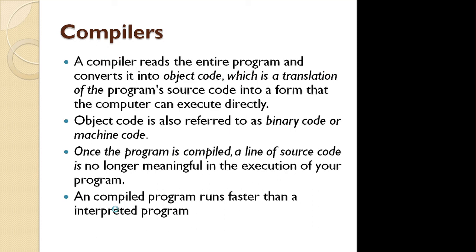So these are the basic differences between interpreter and compiler. The interpreter executes the program line by line, whereas the compiler reads the entire program at a time and converts it into object code. Again, interpreted programs are slower as compared with compiled programs. I hope you understand the basic concept and difference between compiler and interpreter.